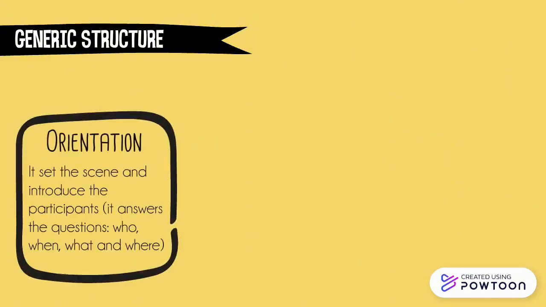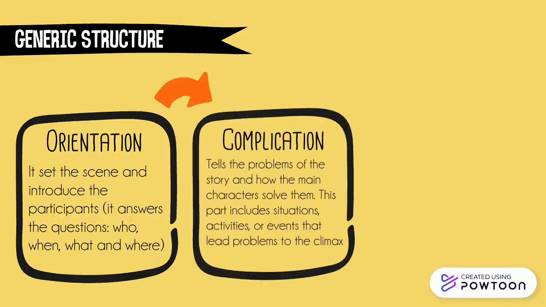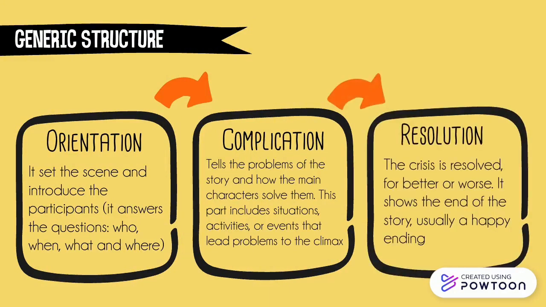First, orientation, or usually called an introduction. It sets the scene and introduces the participants. It will answer the questions who, when, what, and where. Second, complication or conflict. It tells the problems of the story and how the main character solves them. This part includes situations, activities, or events that lead the problems to the climax. Third, resolution or problem solving. The crisis is resolved, for better or worse. It shows the end of the story, usually a happy ending.